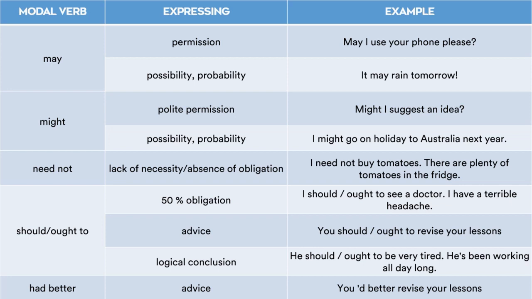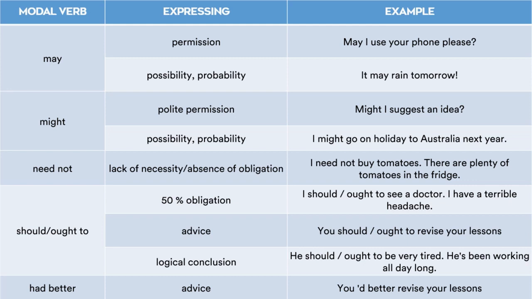Example, may I use your phone please? And possibility or probability, it may rain tomorrow. Same as before, can is used for more informal situations, and may should be used in formal conversations. So it may rain tomorrow, it could rain tomorrow. Could can be used in informal expressions or conversations. May, on the other hand, should be used in formal conversations.